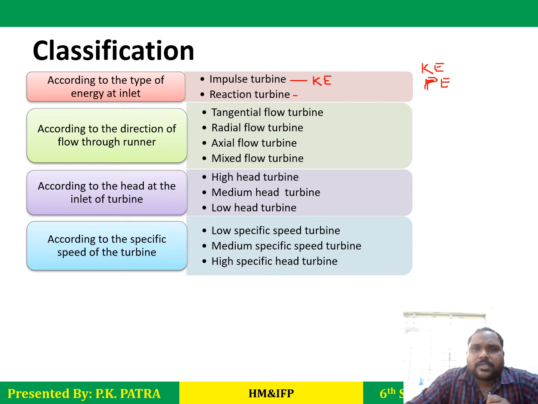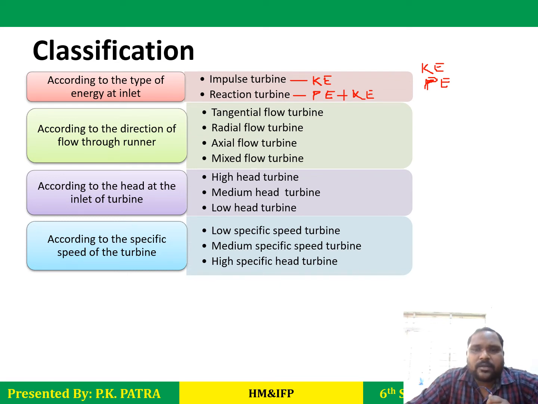In the case of the reaction turbine, the energy at the inlet is partly pressure energy and partly kinetic energy. In the case of the Francis turbine, we will see how this reaction turbine works. And in the case of the Pelton turbine, we will discuss how this impulse turbine works. Okay. So next one, according to the direction of flow through the runner.